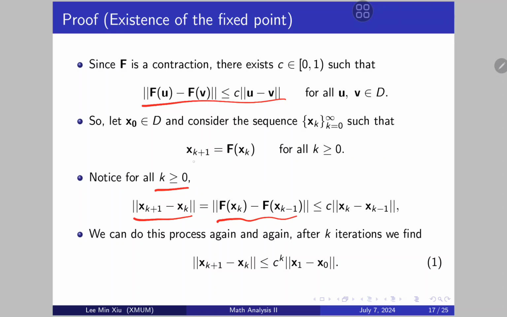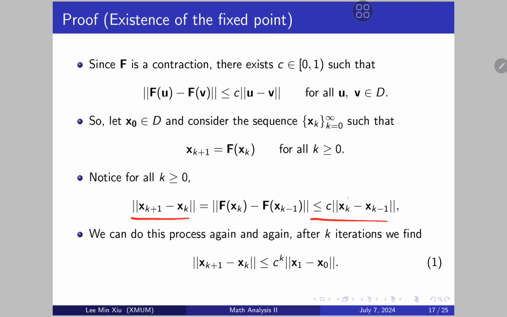This is because x_{k+1} minus xk is equal to F(xk) minus F(x_{k-1}), because of the definition of how we define the sequence. And then, since F is a contraction, this must be less than this. So we have this inequality here.